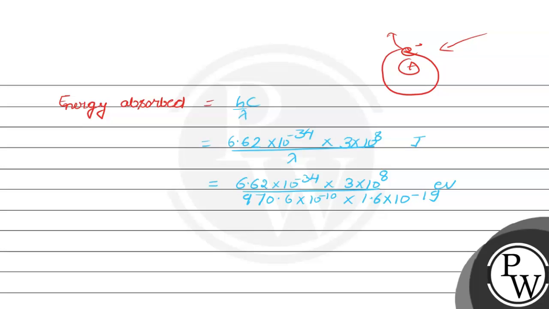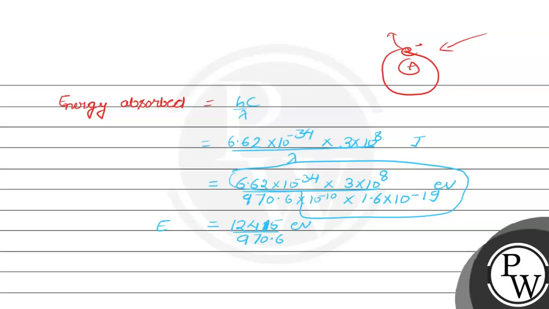Minus 10 because it was in angstrom, and we have to convert this angstrom into meters. So students, on solving these terms, we will get the expression of energy as 12,415 electron volt upon lambda, this is 970.6.